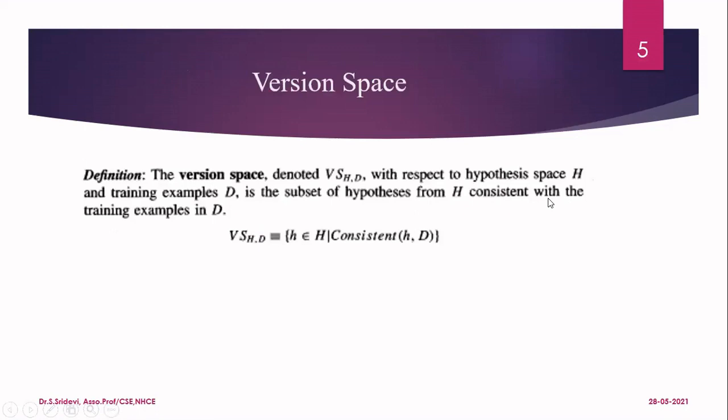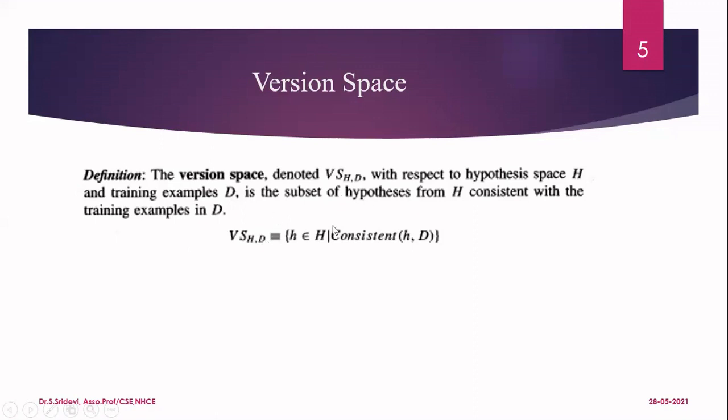Now let us go to the remaining parts of the slide. So now our aim is we want to find the consistent hypothesis, not only one hypothesis, all the consistent hypotheses for the given data set. So here we have something called as version space. So what is this version space? It is denoted as VS of H comma D. So it is having two inputs. They are nothing but hypothesis set H, and D is nothing but set of your inputs. That is the samples, a data set, that is D.